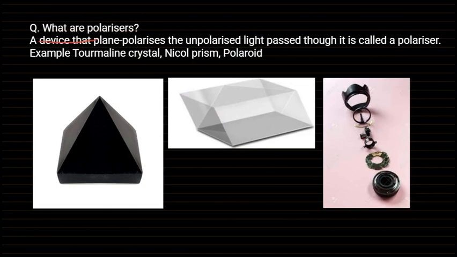A device that polarizes the unpolarized light passing through it is called a polarizer. Common examples of polarizers are the tourmaline crystal, Nicol prism, and Polaroids. Polaroids are generally the filters which are used in DSLR cameras.